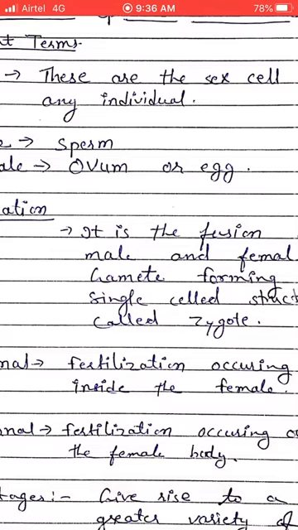Due to meiotic division, their genetic material becomes half. So half from the male sex cell and half from the female sex cell combine to form the normal number of chromosomes inside the body. This is how it has the proper genetic material: 23 from the male and 23 from the female combine to form 46.